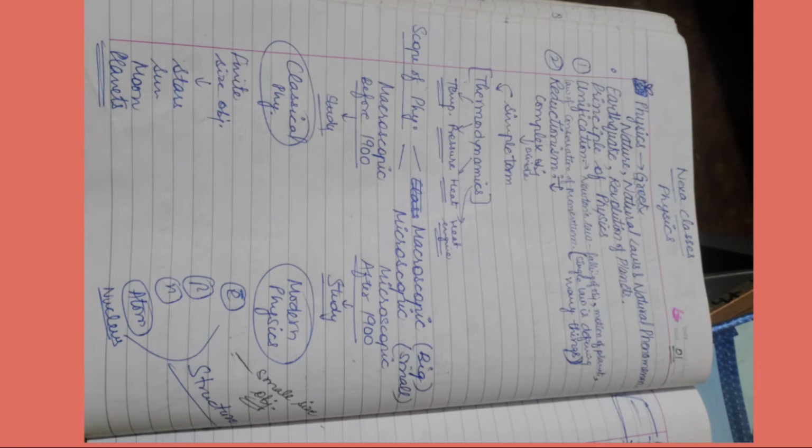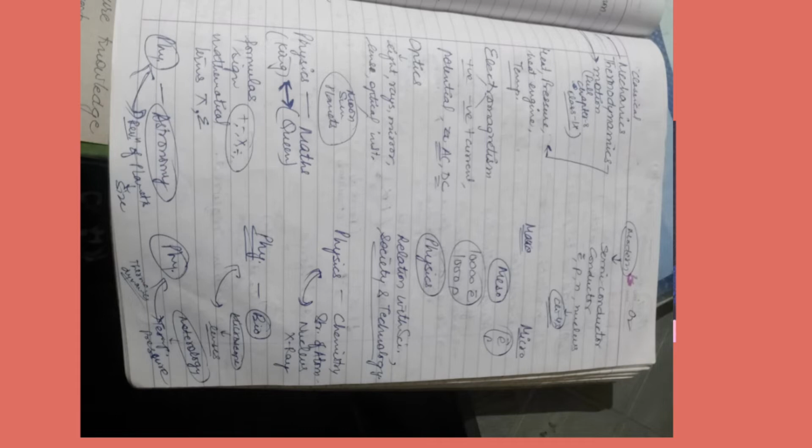In classical physics we mainly deal with mechanics, thermodynamics and so on. But in modern physics we are going to talk about semiconductors, conductors, electron, proton, nucleus and other things.